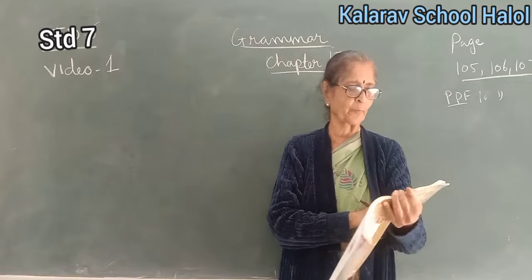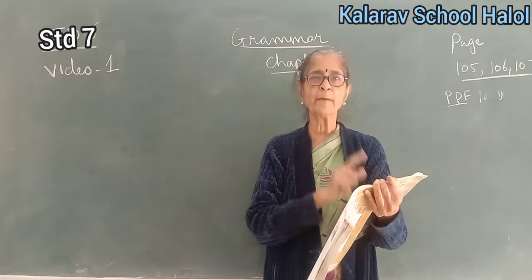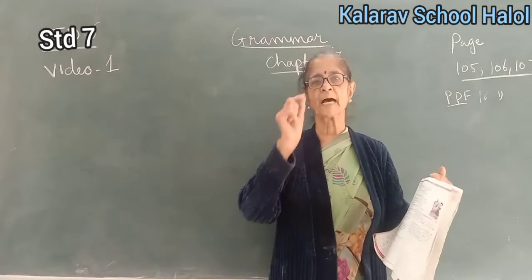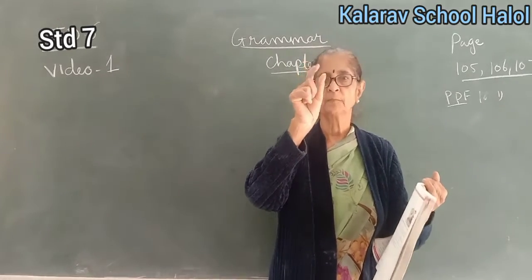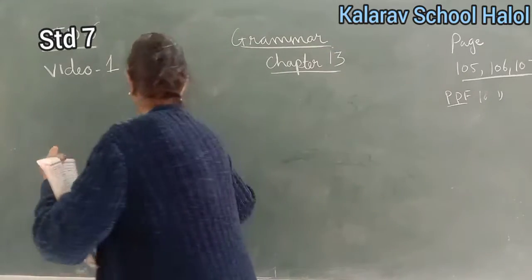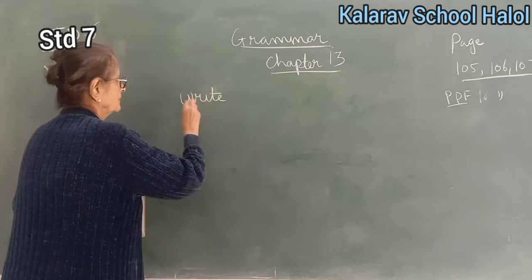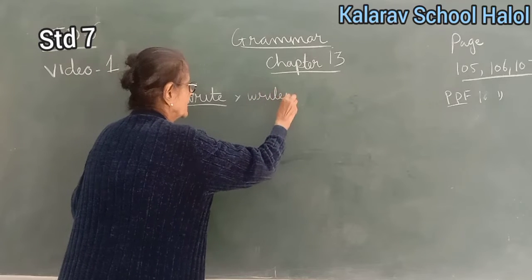The form used for past perfect continuous tense is this: you underline had plus been plus the ing form of the verb. When there is the ing form of the verb, that means you have to use the main form plus ing. For example, here write is there, so you will not write WRITEING.